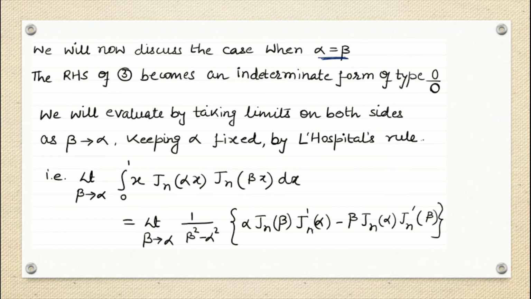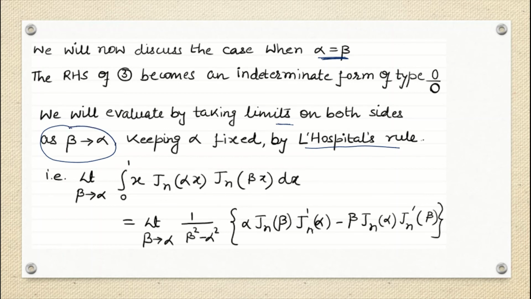So how do we solve the equation when we have a term of 0 by 0 type? For that, we are going to take the help of L'Hopital rule or L'Hospital rule, whatever you call it. The rule says that if we have an indeterminate form, suppose 0 by 0 or infinity by infinity, then we evaluate by taking limits on both sides, my left hand side as well as my right hand side, by taking beta tends to alpha.